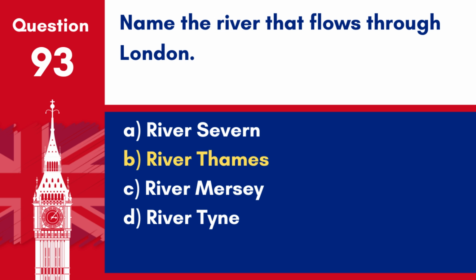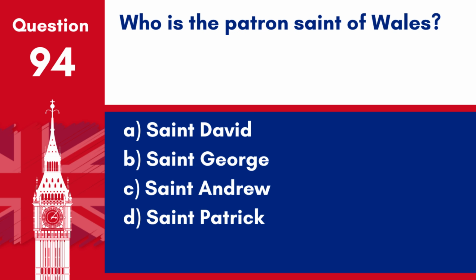Answer: B. River Thames. The River Thames is the major river that flows through London, an iconic part of the city's geography. Question 94. Who is the patron saint of Wales? A. Saint David. B. Saint George. C. Saint Andrew. D. Saint Patrick. Answer: A. Saint David. Saint David is the patron saint of Wales, and St. David's Day is celebrated on March 1st each year.